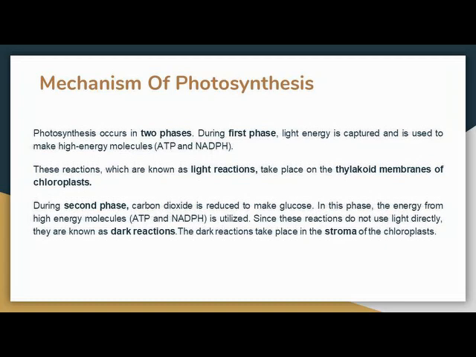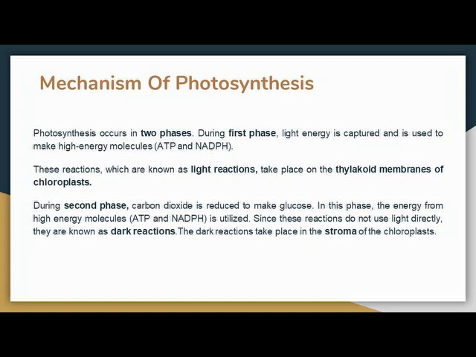During the second phase, carbon dioxide is reduced to make glucose. In this phase, the energy from the high energy molecules ATP and NADPH is utilized. Since these reactions do not use light energy directly, they are known as dark reaction. The dark reaction takes place in the stroma of the chloroplast. It means that both these reactions occur in the chloroplast: light reaction occurs in the membrane of thylakoid and the dark reaction occurs in the liquid fluid which is known as stroma.